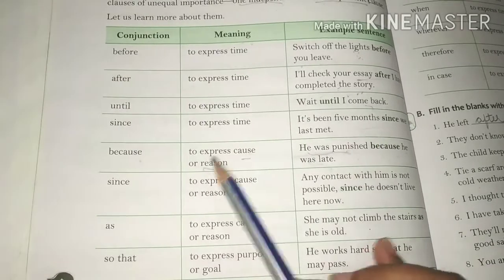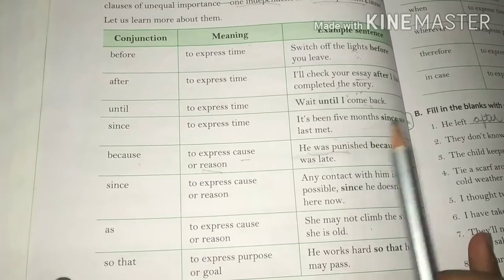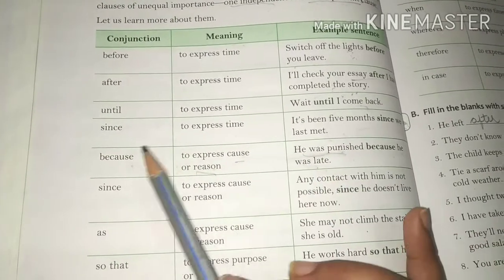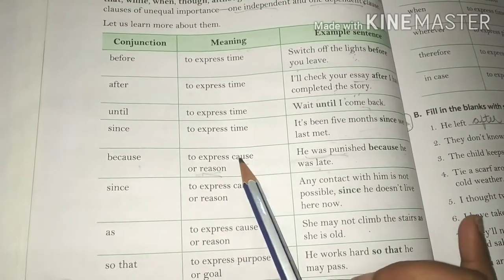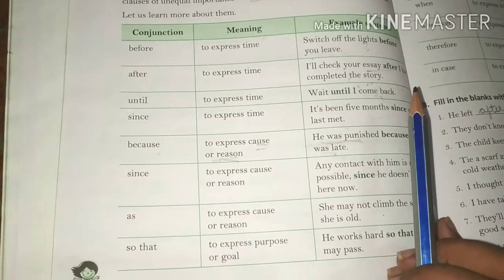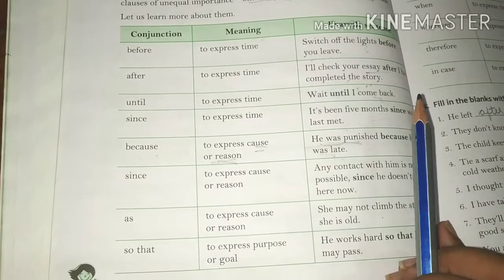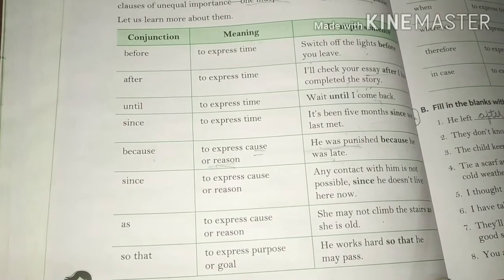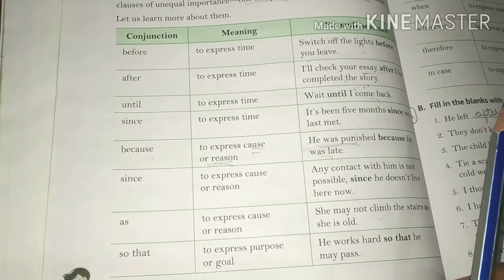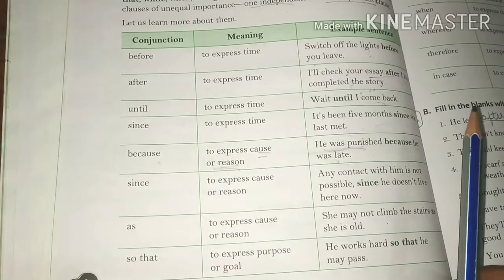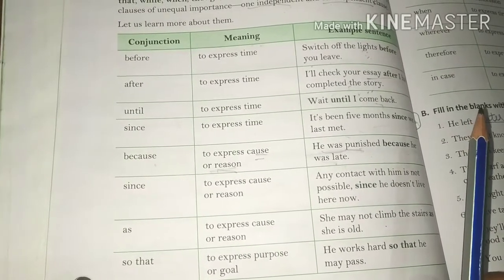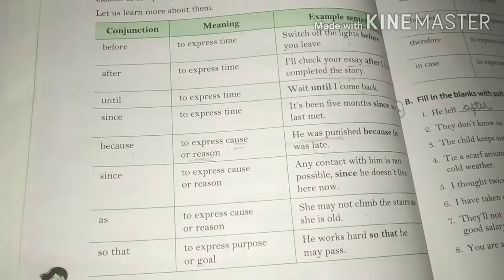So because is used to tell the reason or cause. Or we can say, he couldn't play in the match today because he had sprained his ankle.